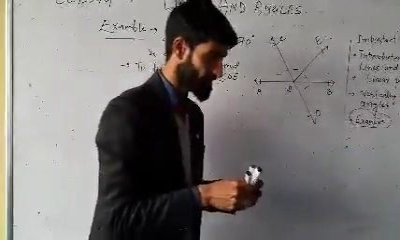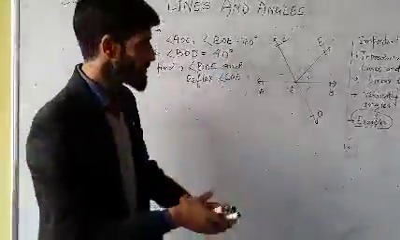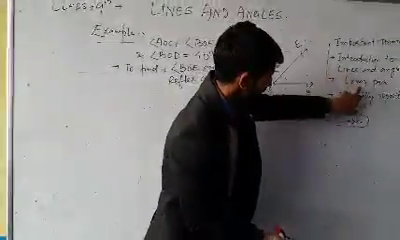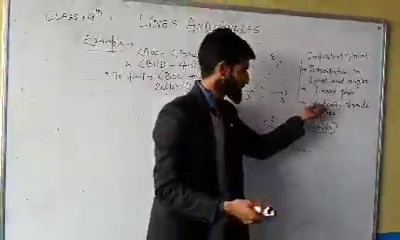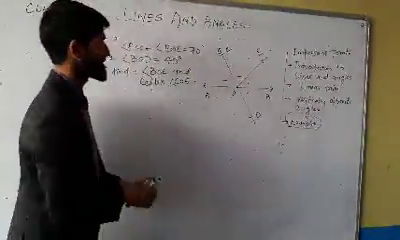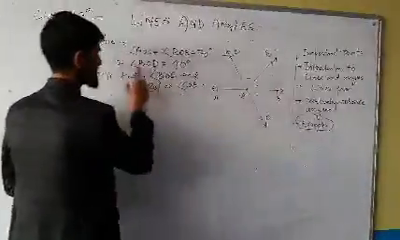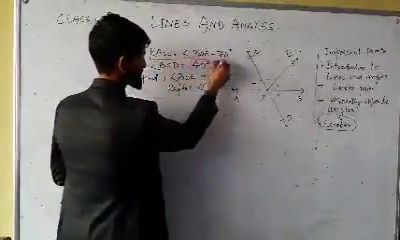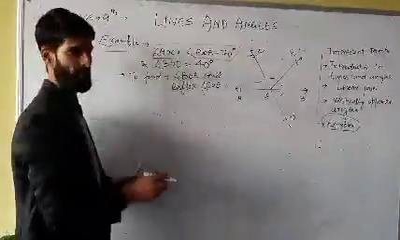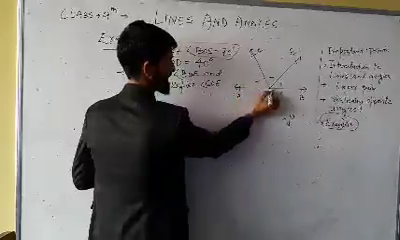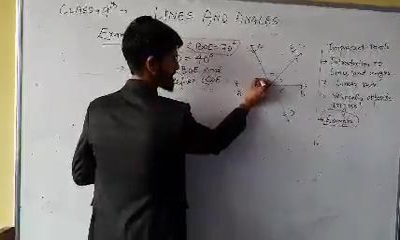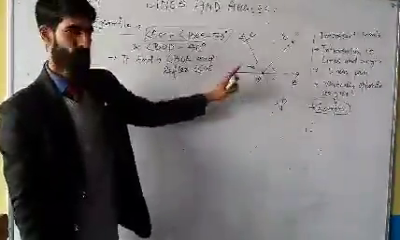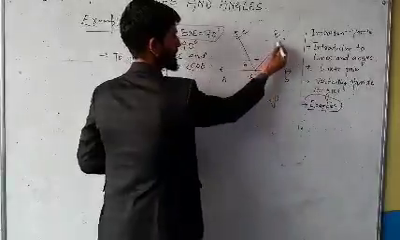As earlier I have mentioned, we'll use just two things: either linear pair axiom or vertically opposite angles. First of all, let me illustrate what's given in the question in the figure. As you can see that angle AOC plus angle BOE is equal to 70 degrees. I can see from the figure AOC, this angle which I have put a red dot in, and BOE, this angle.